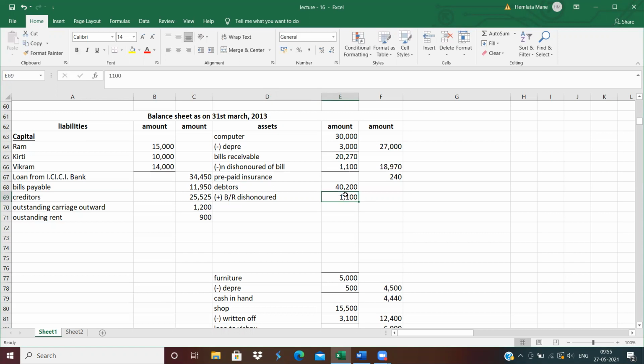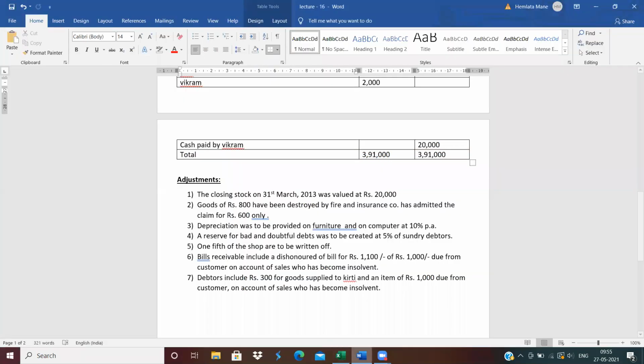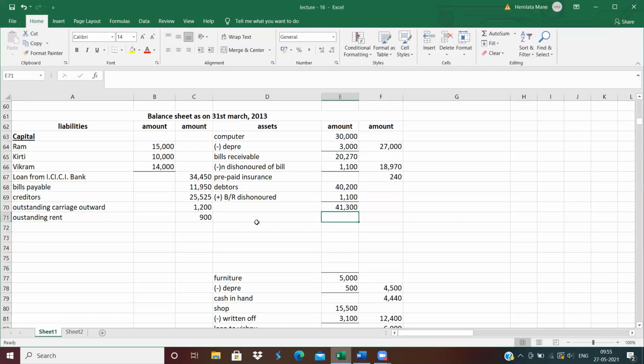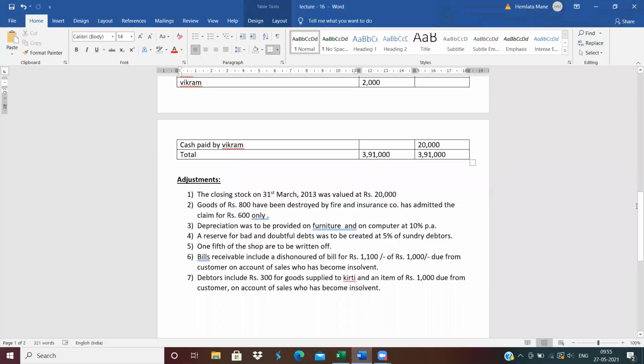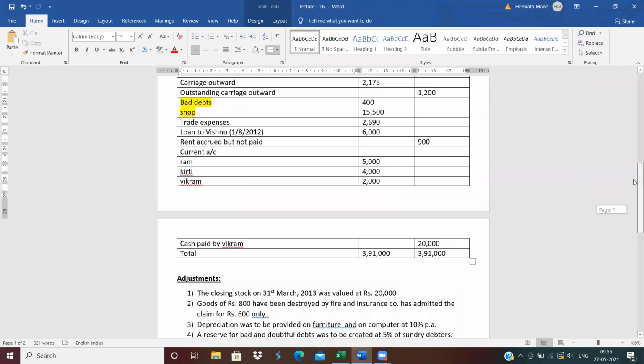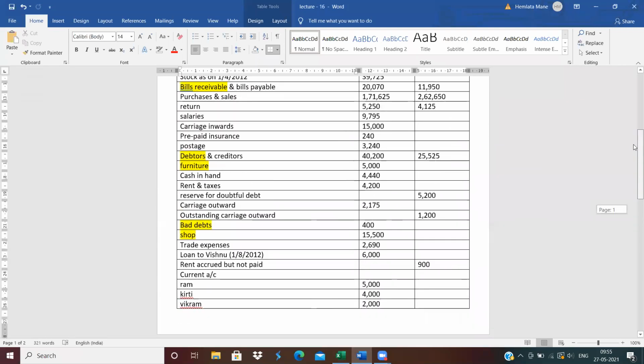Add 40,200 plus 1,100, it means 41,300. Clear? Now next, it was included in bills receivable. It means less from bills receivable, dishonor of bill 1,100, and add in debtors. Clear?